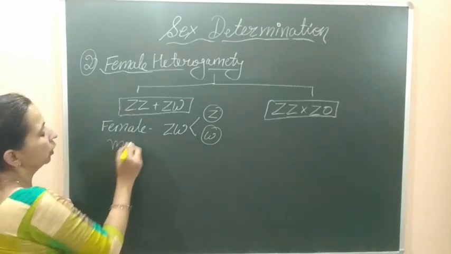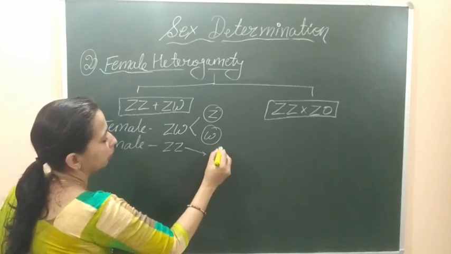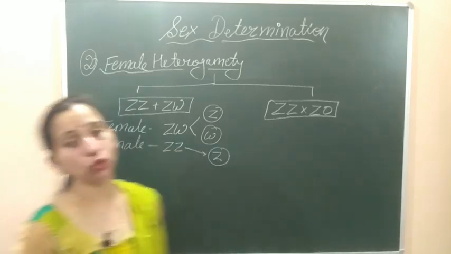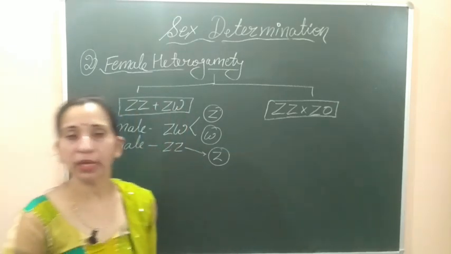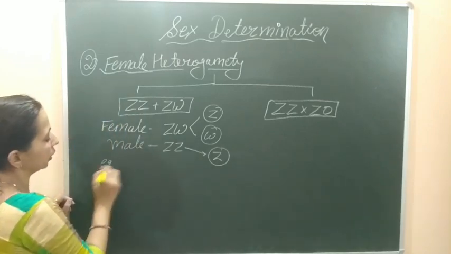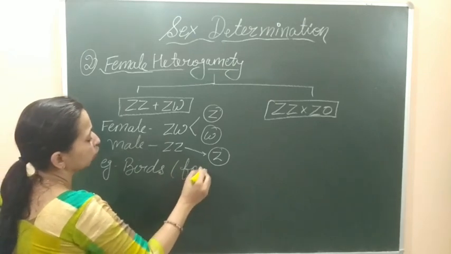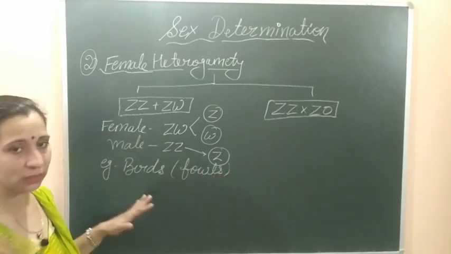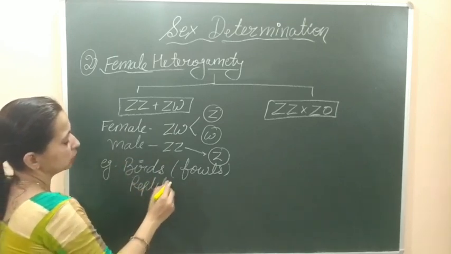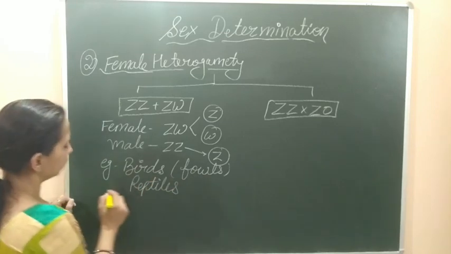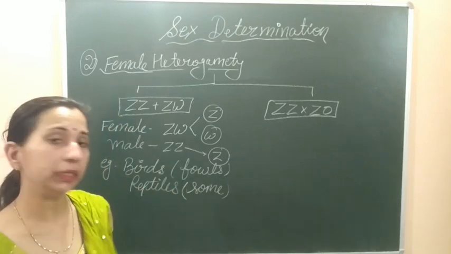But the male will form the same type of gamete, and these gametes will be the Z chromosome containing gametes. So that's why it is female heterogamety. This type of heterogamety is found in the cases of some birds, like we write the example of domestic fowls also. In fowls, birds, this type of heterogamety is found, and in some reptiles also we can see this type of heterogamety.